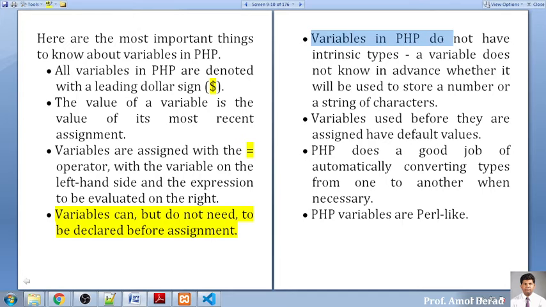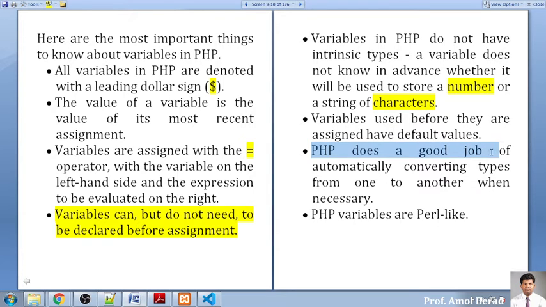Now variables in PHP do not have an intrinsic type, यानी उनको primitive data type पता नहीं. Integer क्या है, float क्या है, double क्या है, उसके पास वैसा कुछ नहीं है. You declare a variable just like this, and it will accept all numbers, characters, everything stored in one type. Depending upon the situation, उसमें character डालना है कि integer डालना है कि boolean value डालना है, that is your logic. तो आप यहाँ पर number variable है, integer variable है, वैसा बोल नहीं सकते. Okay, so it is a generic variable just like in JavaScript. Variables that are used before they have been assigned have a default value. जो assign करते हैं आप start में तो उसको हम default variables बोलते हैं.